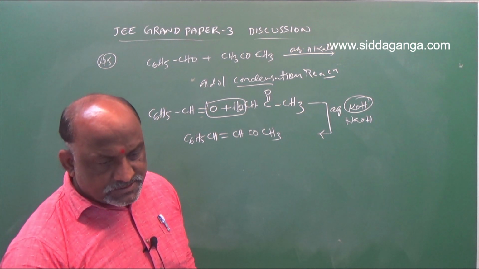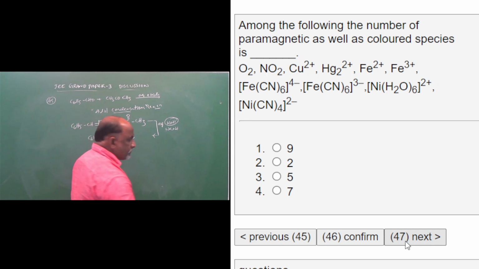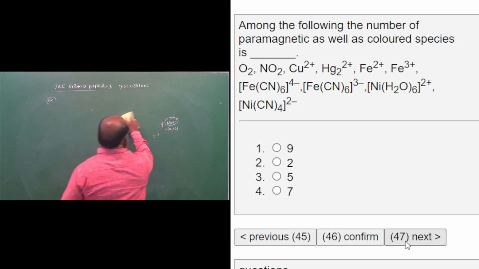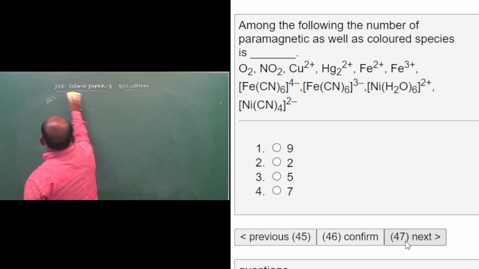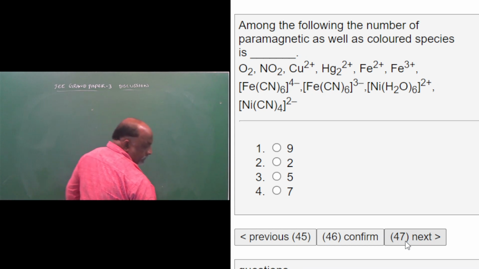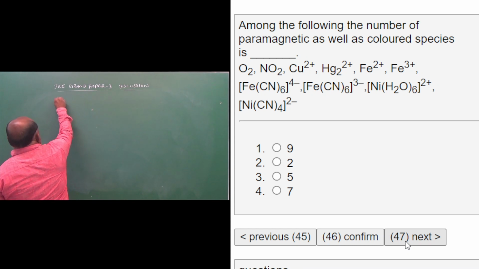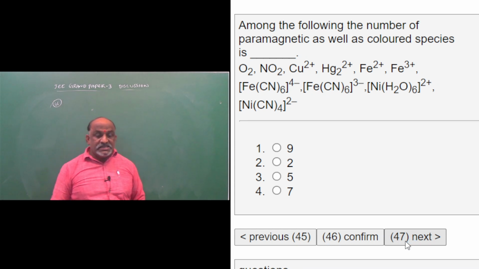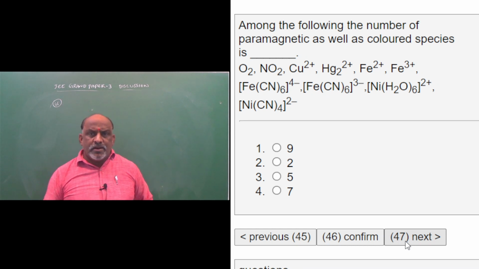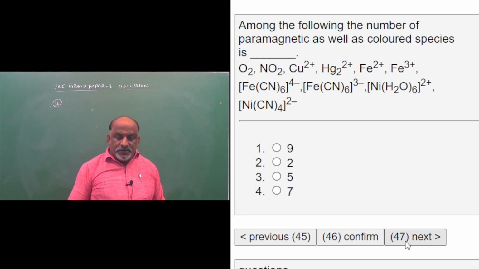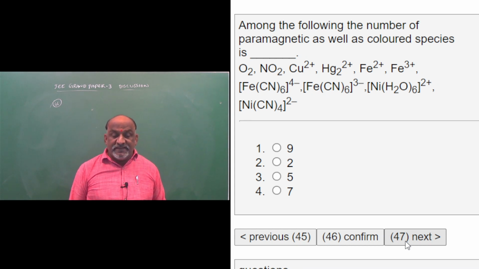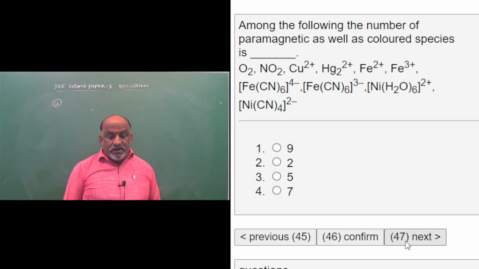Next, question number 46. Among the following, the number of paramagnetic as well as colored species: O2 paramagnetic, NO2 paramagnetic, Cu2 plus paramagnetic, Fe2 plus paramagnetic, Fe3 plus paramagnetic, Fe(CN)6 3 minus paramagnetic, and Fe(H2O)6 2 plus also paramagnetic.